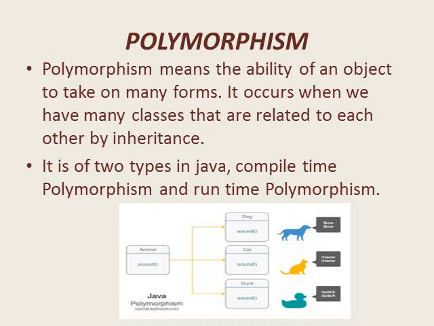So what can we say? German Shepherd is a dog as well as an animal. German Shepherd is one name and it has many forms, a dog as well as an animal. So one name and many forms is known as polymorphism.